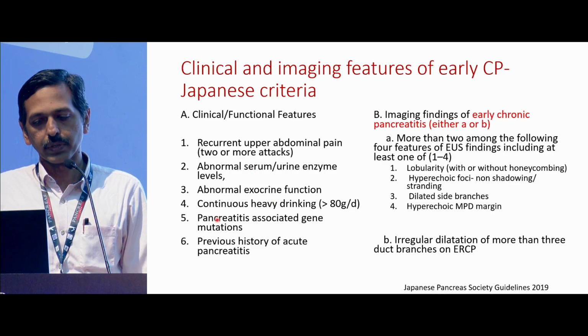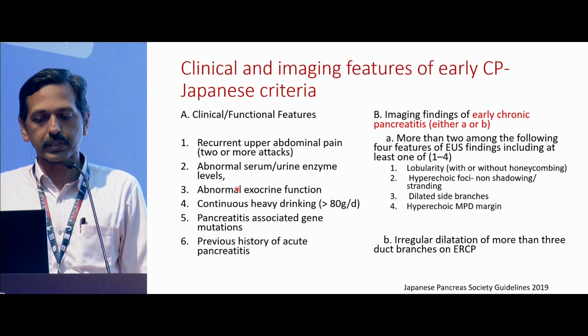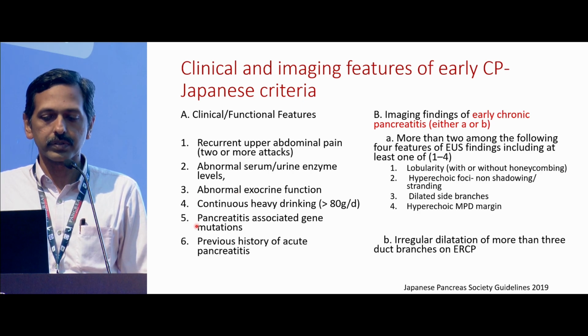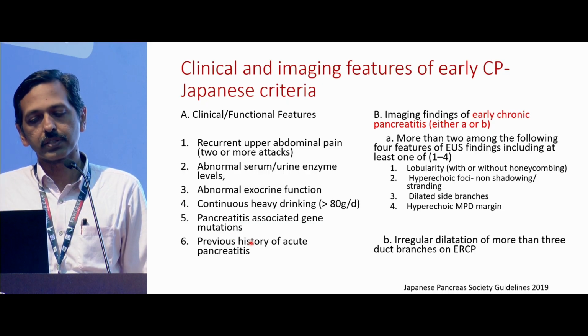The clinical features could be any of the 6: recurrent abdominal pain, abnormal urine or enzyme levels of lipase, abnormal exocrine function, or persons who are predisposed to this, who have continuous heavy drinking or a pancreatitis-associated gene mutation, or patients who have a previous history of acute pancreatitis. So that sets the clinical picture.